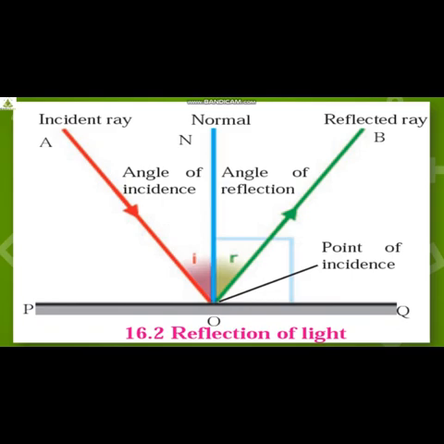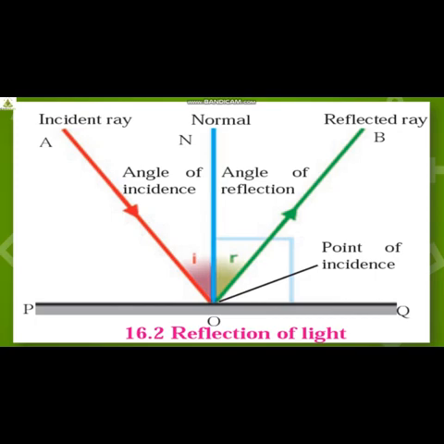And the reflected ray OB, means after striking the mirror, AO, that is the incident ray, will fall on the mirror and then it will get reflected. Now this reflected ray is OB. Understood? AO is the incident ray, OB is the reflected ray. After that, draw a perpendicular to the line showing the position of the mirror, that is PQ, at O. So now we have to draw a normal.